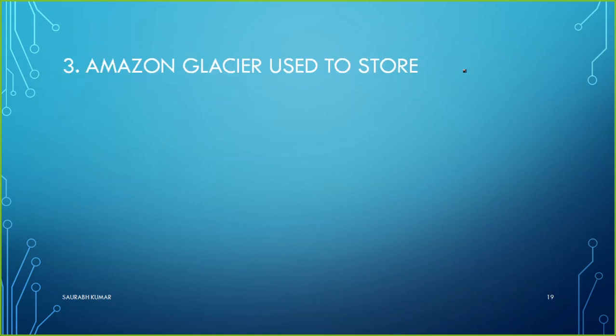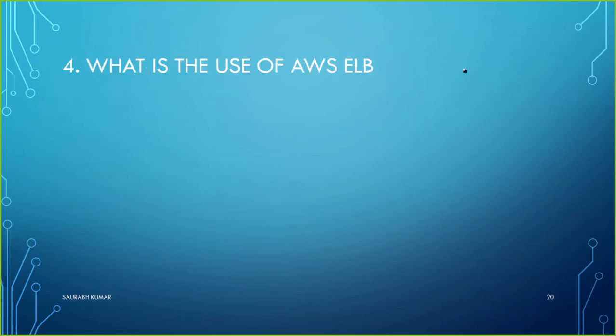The third question, which is almost similar to the first one: Amazon Glacier is used to store what? What kind of information do we store there? Then the next question: what is the use of AWS ELB, Elastic Load Balancer?